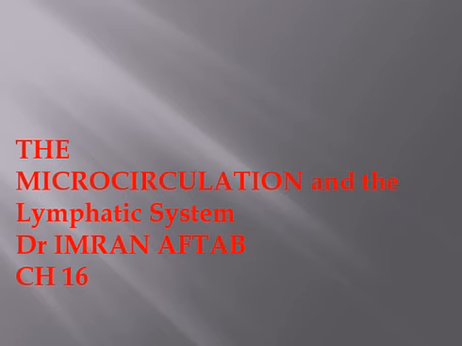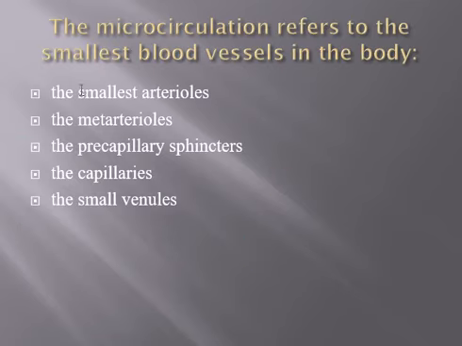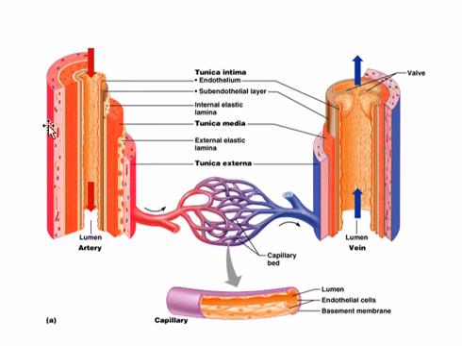So the microcirculation involves the smallest arterioles, the metarterioles, which are encapsulated by sphincters, which are known as the pre-capillary sphincters. Then we have the capillaries. The capillaries have a venous end and an arterial end. At the arterial end, the capillaries supply the oxygenated blood and nutrients, and at the venous end they collect the waste products and carbon dioxide from the tissues. Then there are small venules. Now this is the structure of the capillary system.